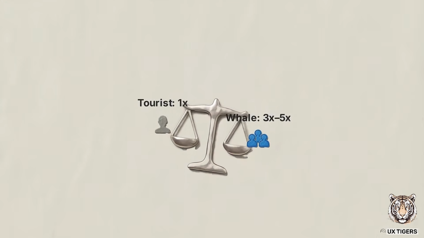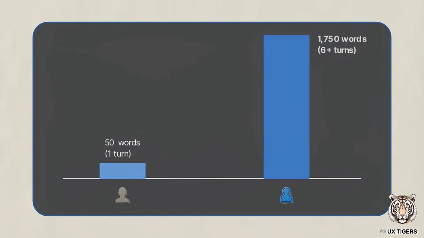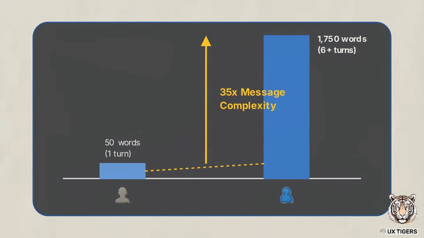This bar chart compares AI prompt complexity, and it shows what happens when physical constraints disappear. A tourist sends a single ChatGPT prompt of about 50 words. A P95 worker writes multi-turn prompts averaging 1,750 words. That is a 35 times difference in message complexity.